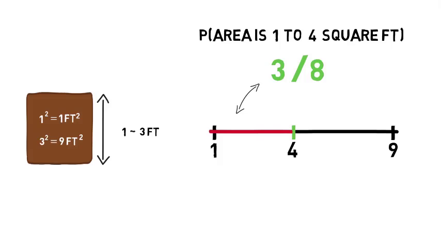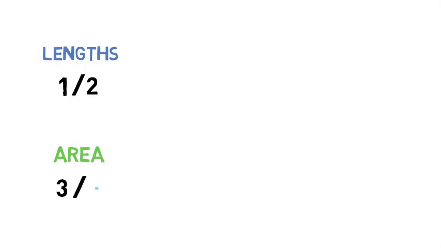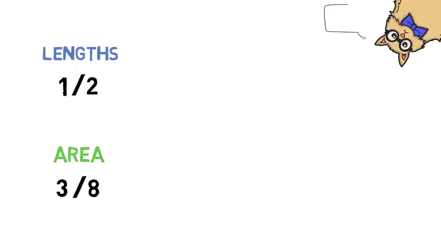Uh-oh, we got two different answers to the same question. When we did the calculation in terms of the lengths of the edges, we got 1/2. When we did it in terms of the area, we got 3/8. So which answer is right? At this point, you might be thinking we screwed up the arithmetic somewhere in there. But the arithmetic is fine. Go back and check as many times as you want. You won't find any errors in the calculations. So what's going on here?